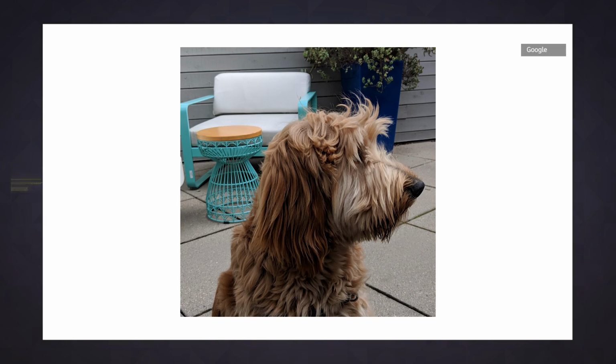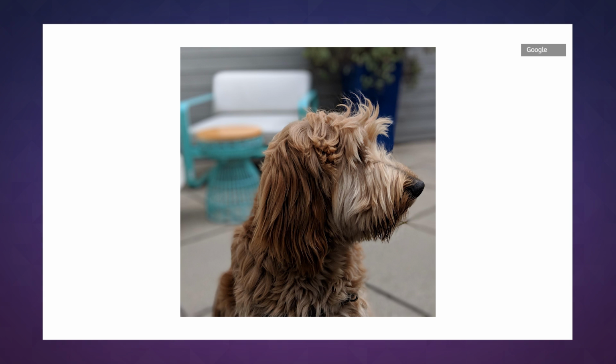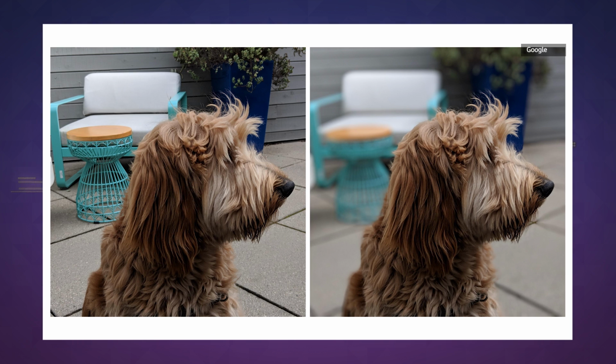As for features that consumers might be more excited about, it looks like Android will have some special depth photography tricks baked in. The new OS lets apps request a so-called dynamic depth image, which contains both a photo as well as various depth-related data in the same file. What does this mean for normal humans? Well, more apps will be able to offer various blur and bokeh effects. Both Apple and Google support these types of effects in their first-party camera apps, but now more developers will be able to apply these tricks going forward.